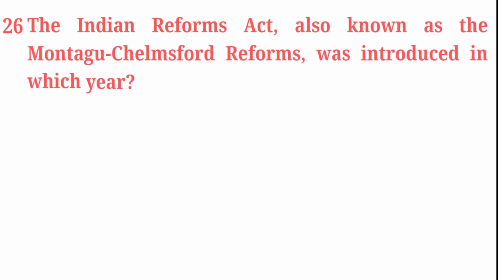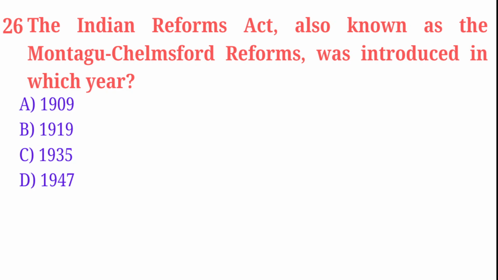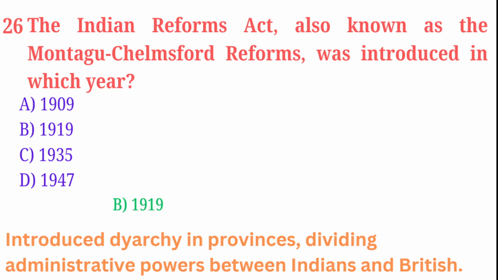The Indian Reforms Act, also known as the Montagu-Chelmsford Act or Reforms, was introduced in which year? 1909, 1919, 1935, 1947. Correct answer is 1919. Montagu-Chelmsford Reforms or Indian Reforms Act. It introduced diarchy in provinces, dividing administrative powers between Indians and British.